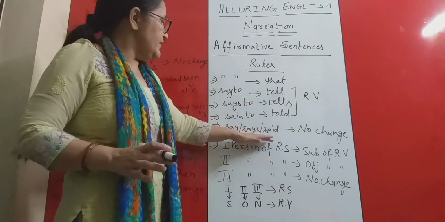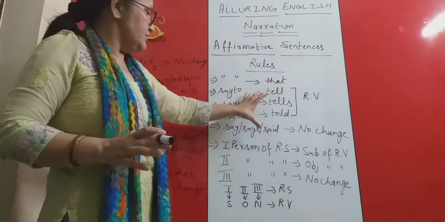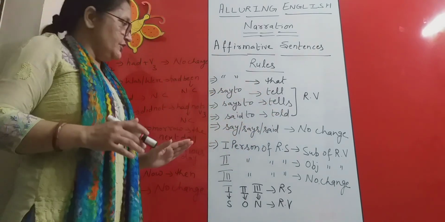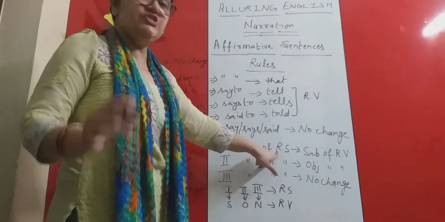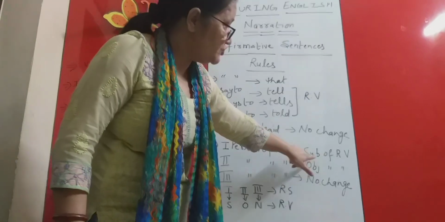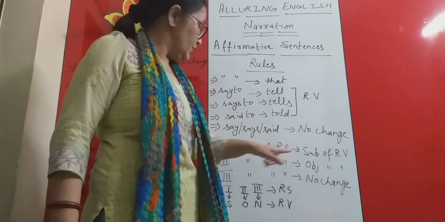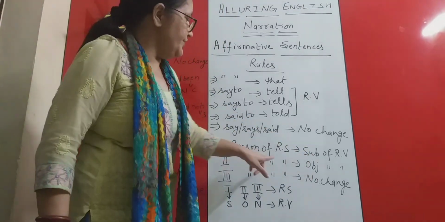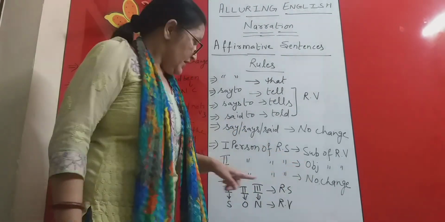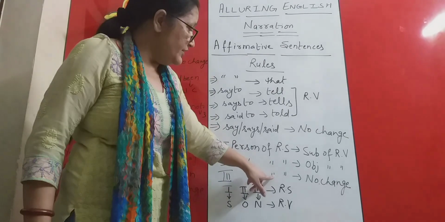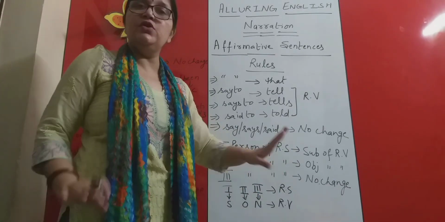After converting these, I am coming further. The first person of reported speech will change according to the subject of the reporting verb. The second person of reported speech will change according to the object of the reporting verb. And the third person of reported speech will not change.